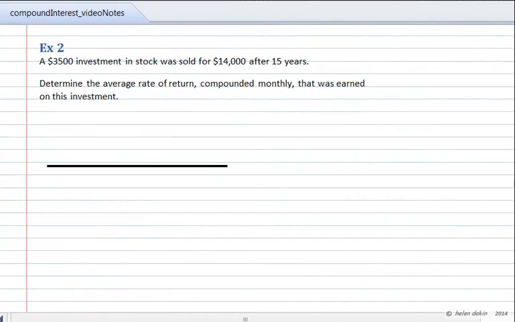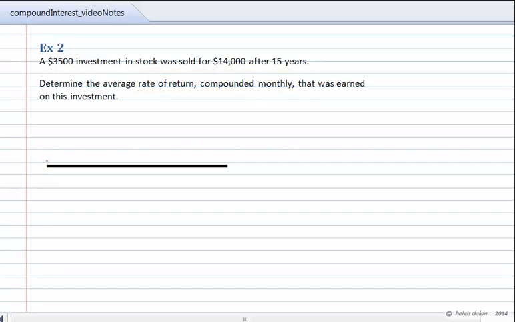Example 2. A $3,500 investment in stock was sold for $14,000 after 15 years. Determine the average rate of return compounded monthly that was earned on this particular investment. Let's see what we can transfer to our time diagram. Let's start off with the $3,500 investment in stock.